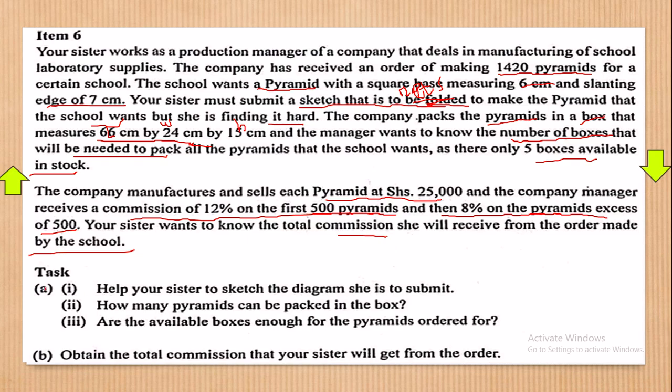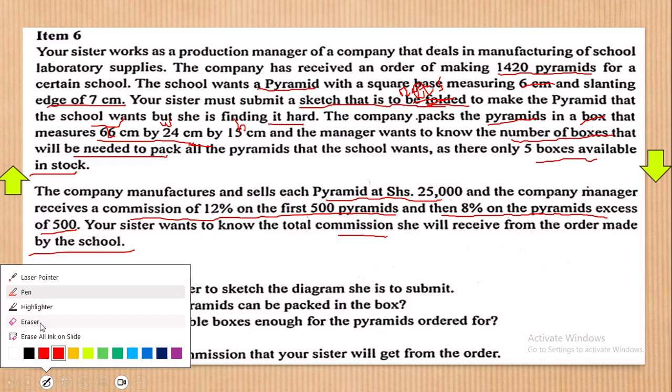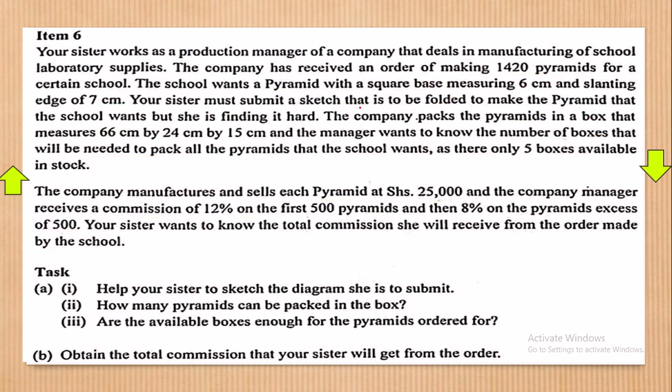Part A, the task. Help your sister to sketch the diagram she is to submit. Now remember, this sister of ours is going to submit a sketch of a pyramid. But remember, she even failed to fold it, so she's just going to give us a sketch, a sketch that is to be folded to make the pyramid.